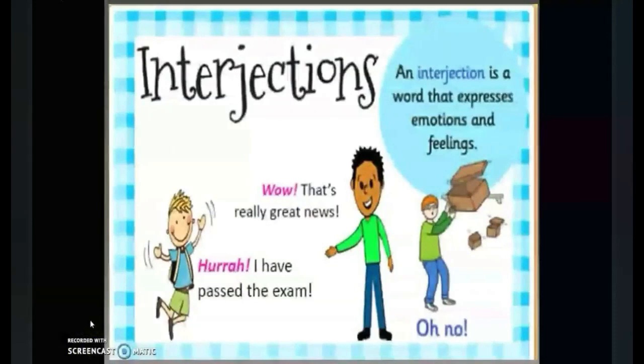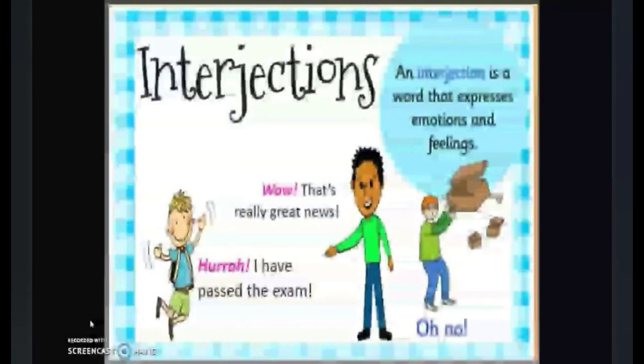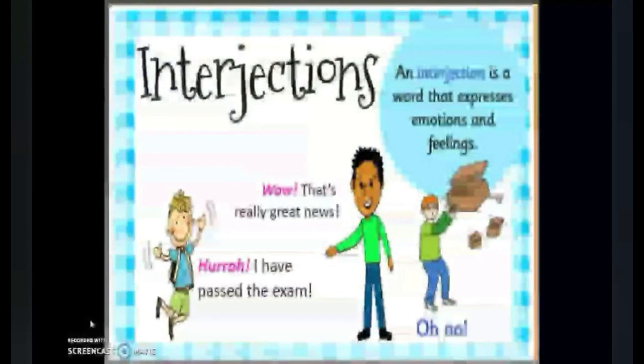Last part of the speech is interjections. Now interjection is a word that shows strong feelings or emotions. For example, if we look over here, a person accidentally dropped a lot of boxes. So he said, "Oh no!" with an exclamation mark. This punctuation mark shows a strong feeling.